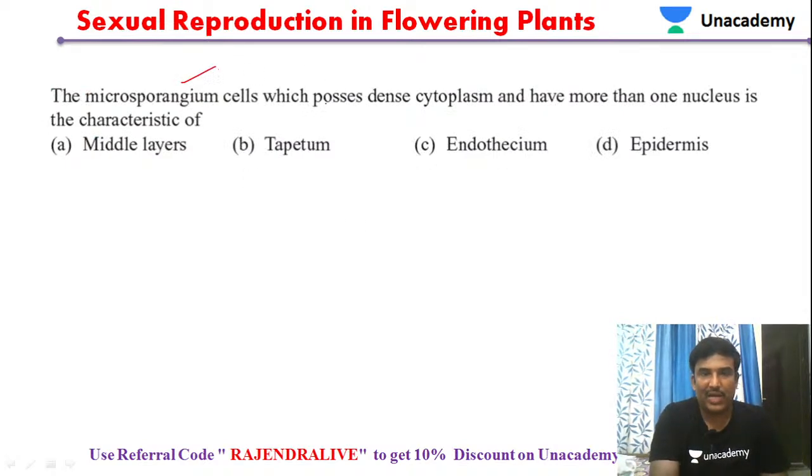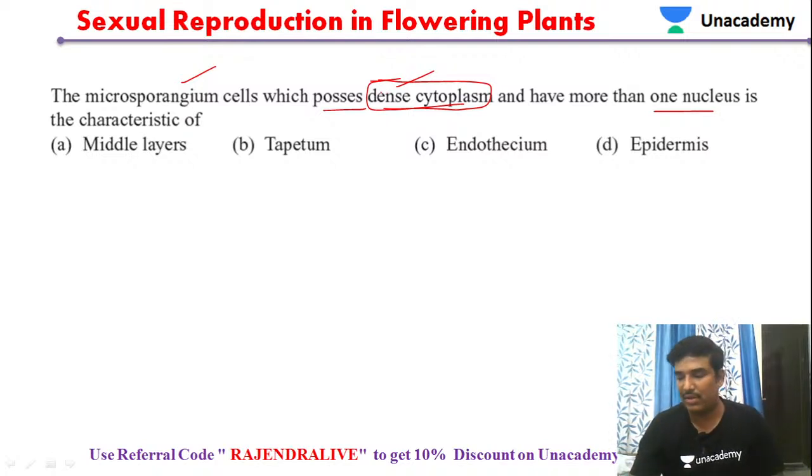The microsporangium cells which possess dense cytoplasm and have more than one nucleus are a characteristic feature of which layer? This is the point we have to remember.